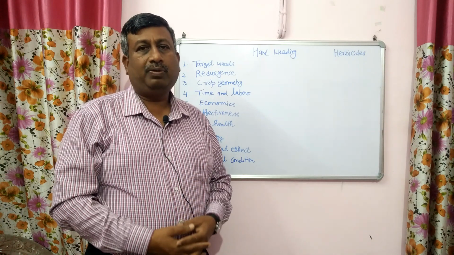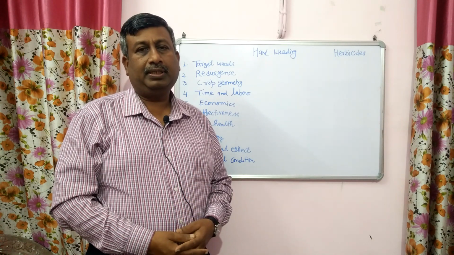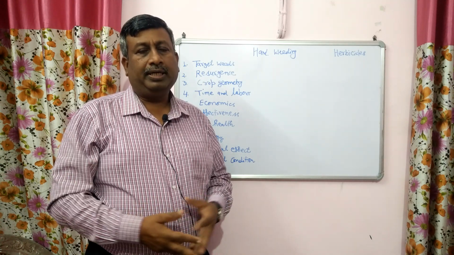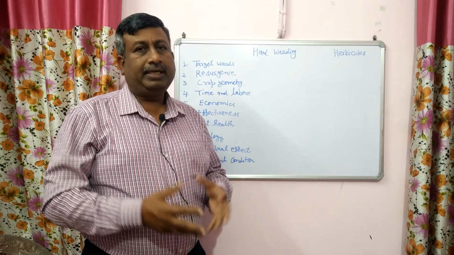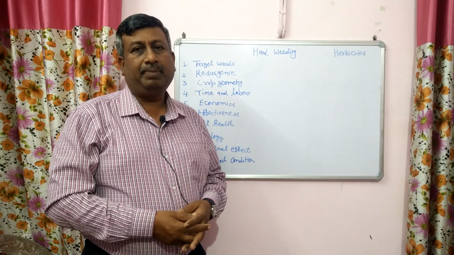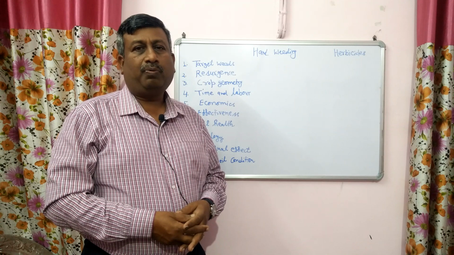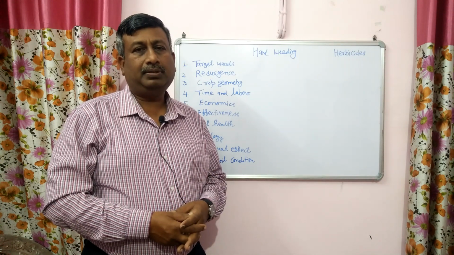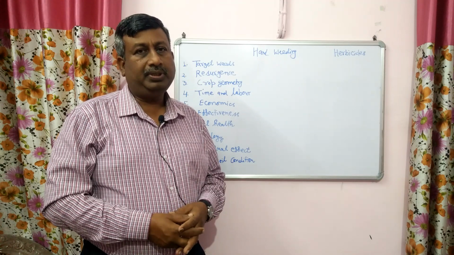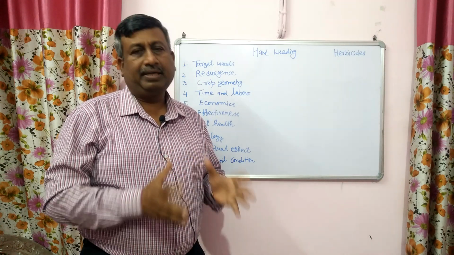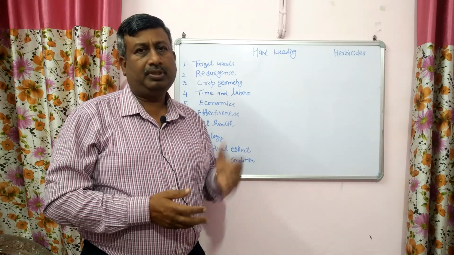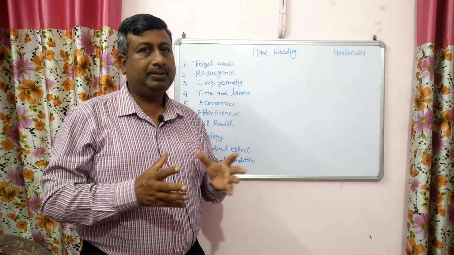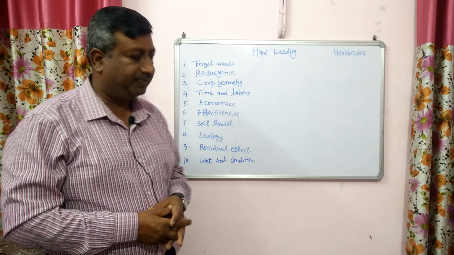We will discuss point wise. Actually, these differences are very important and may be asked in examination in assertion and reason based or in objective part. So in case of hand weeding, we use some implements to uproot the weeds, while in case of chemical weeding, we use some chemicals to kill target plants, and these chemicals are known as herbicides. So we know the basic difference that in hand weeding, weeds are removed by hand, and in chemical weeding, herbicides are used. But there are some other differences. What are these differences? We will discuss.